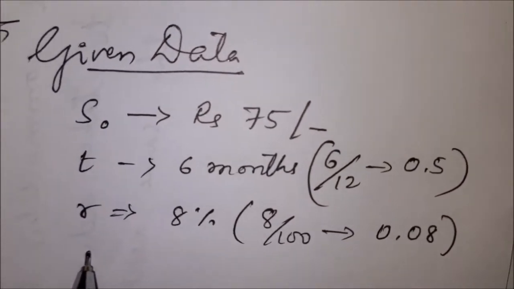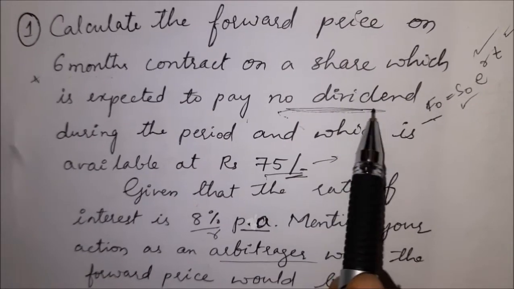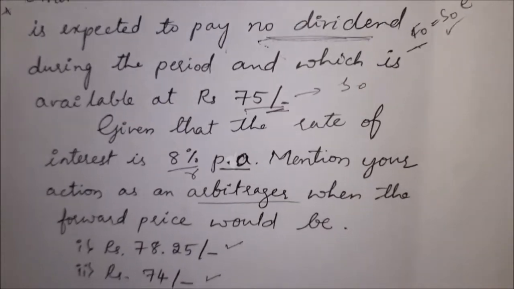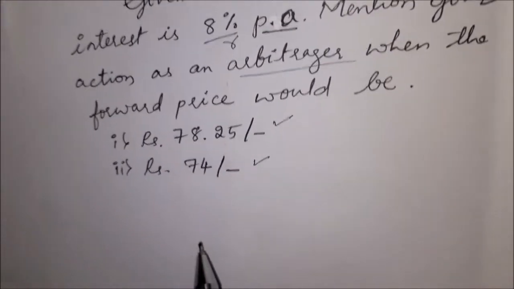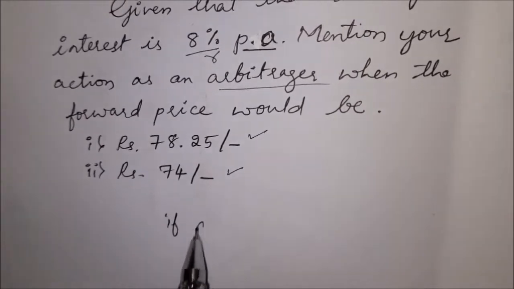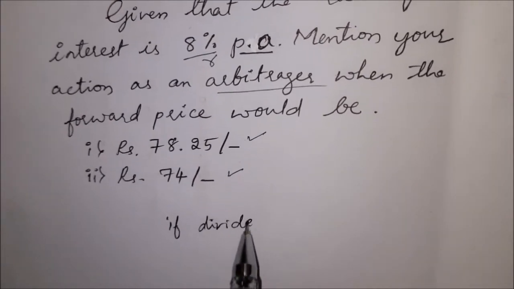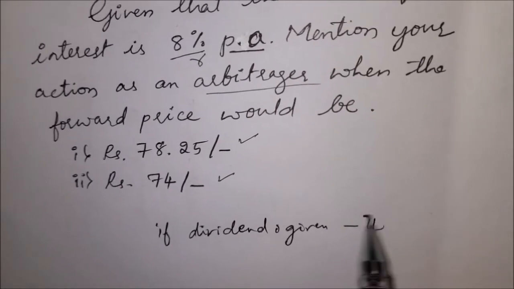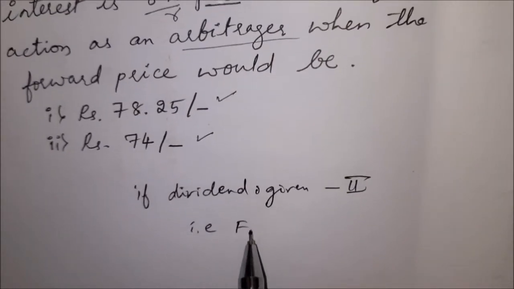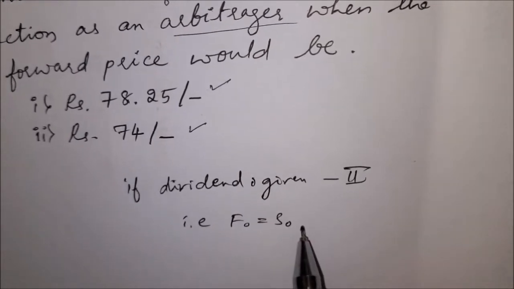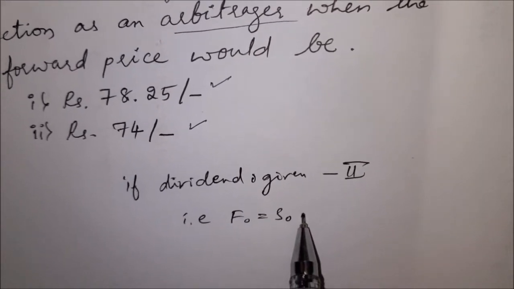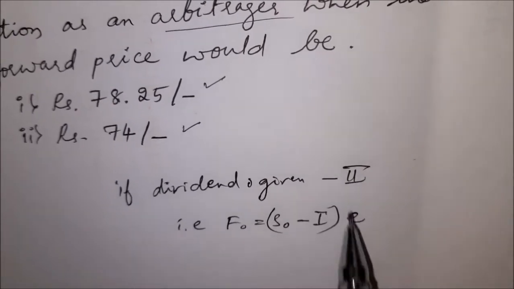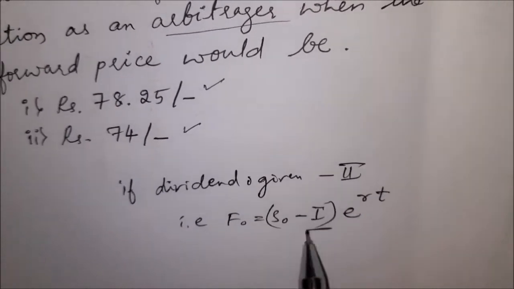In the problem, it is mentioned that there is no dividend during the period. It means no income. Then we have to follow the first step. And if a dividend is given in the problem, meaning income is received from the securities, then we have to follow the second step. The formula is F0 is equal to S0 minus I into e to the power RT. Here, how will you calculate the income?